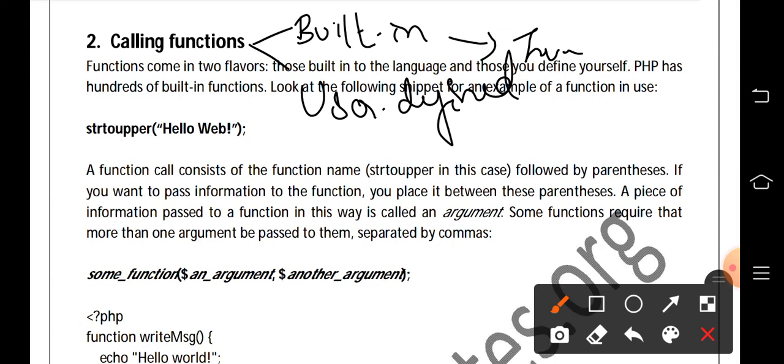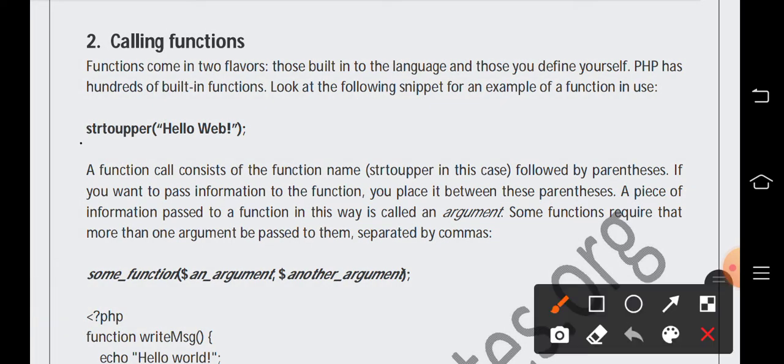We have discussed date and time functions, then string functions, then array object functions. Like that we have discussed in web technology, the JavaScript. In the same way, built-in functions are in hundreds in number. They have given one example, that is string to upper.